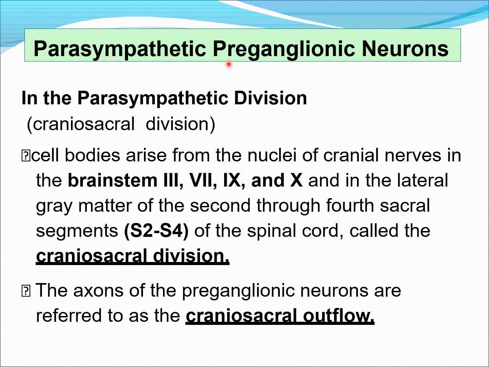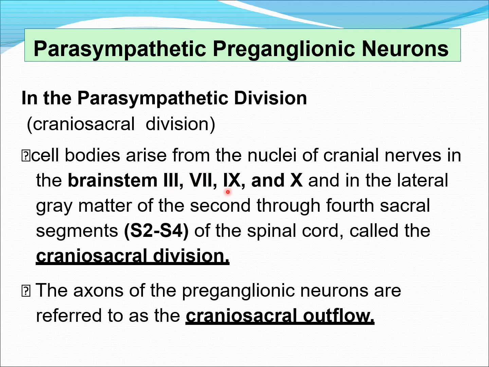About preganglionic neurons in the parasympathetic division. It is otherwise called the craniosacral division. It means it has a cranial segment and a sacral segment. The cranial segment is from the brainstem. From the brainstem, as we already know, cranial nerves 3, 7, 9 and 10 originate, and within the nuclei of these cranial nerves the cell bodies of preganglionic neurons of the parasympathetic nervous system lie.